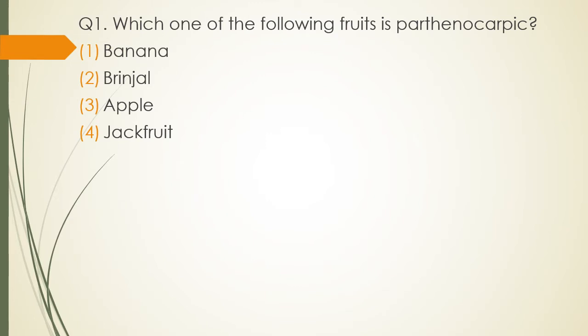Question number 1. Which one of the following fruits is a parthenocarpic fruit? Option 1, banana. Option 2, brinjal. Option 3, apple. Or option 4, jackfruit. Which one of the following fruits is a parthenocarpic fruit? The correct answer is option 1, that is banana.